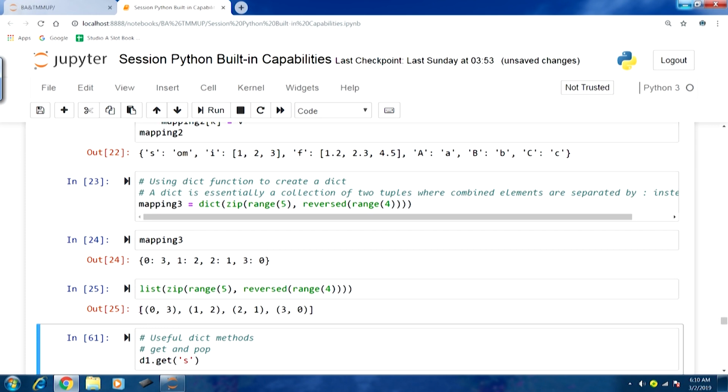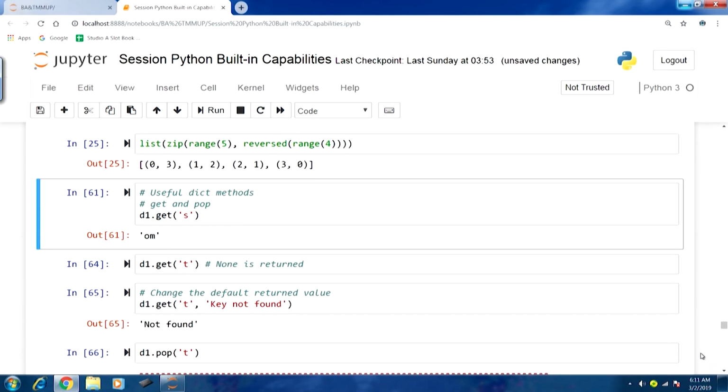You can see this is a list of tuples: 0 3, 1 2. If you compare mapping3, the dict object we created earlier, and this list object we created just now using the same sequences, you can see that in a sense they are like collections of tuples. Let us move on.